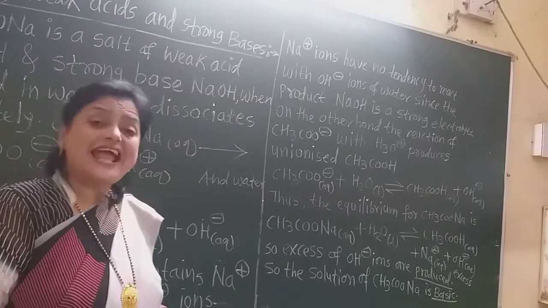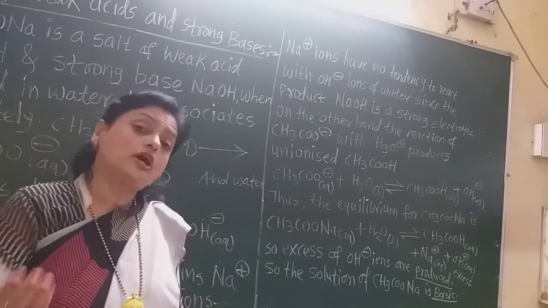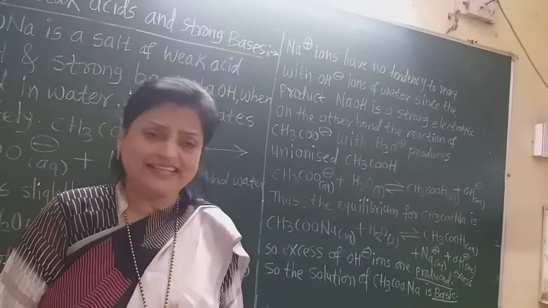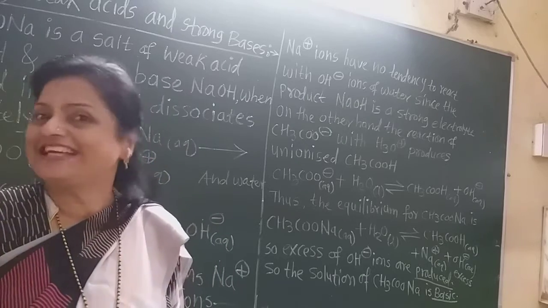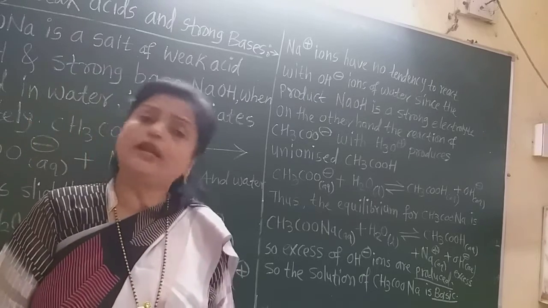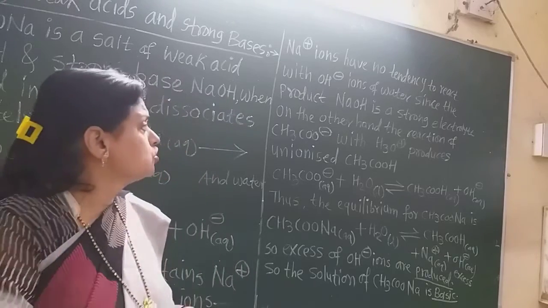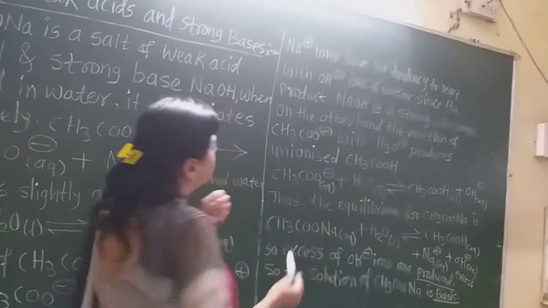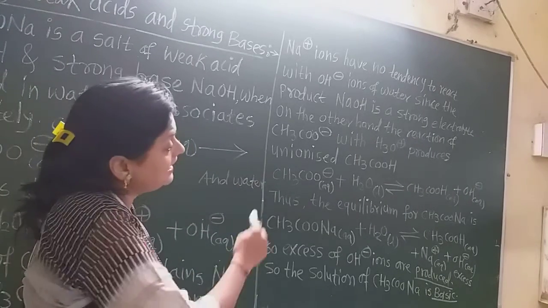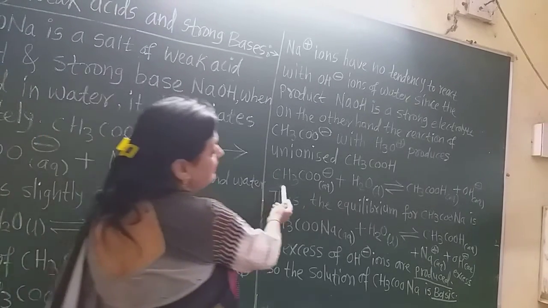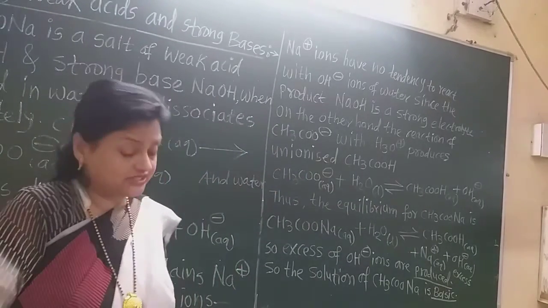The reaction of acetate ion with the H3O plus ion. When this acetate ion comes in contact with the hydronium ion, that is the H plus ion of water, what will happen? There is formation of acetic acid again. Now this acetic acid is already weak, so it dissociates only very slightly. So this acetate ion with the H3O plus ion produces unionized or undissociated acetic acid. Now this acetate ion plus H2O forms the acetic acid which is undissociated, and the OH minus ions are there.